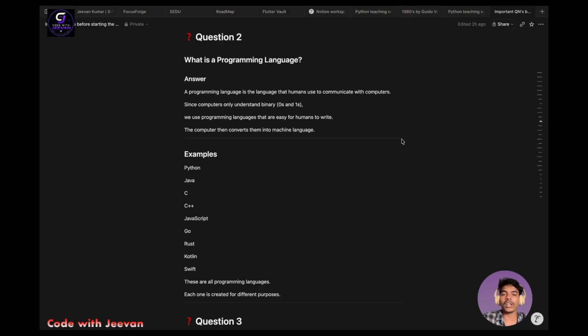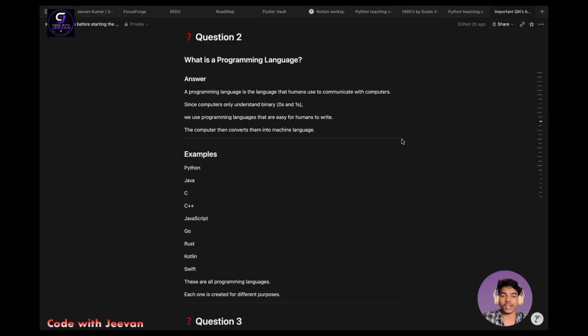So computer only understands the binary format. Basically, we can't write a proper solution to a particular problem in zeros and ones. It might be larger or difficult to write in zeros and ones. So these programming languages help us to write in a proper language that we know, and easily write that particular solution to a particular problem.